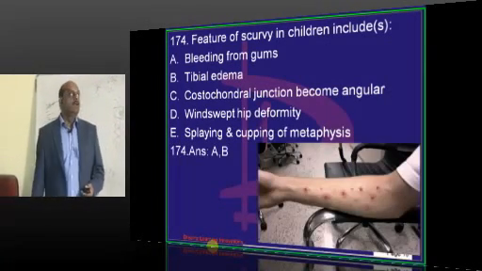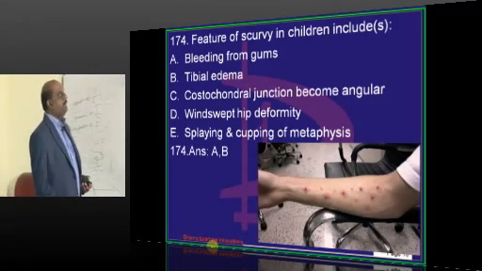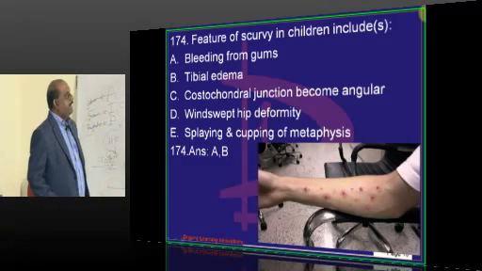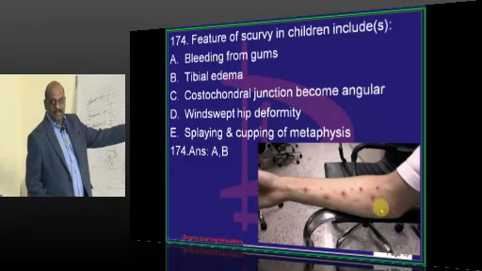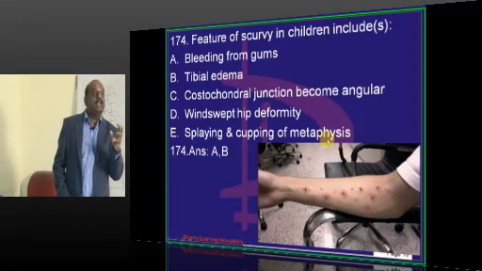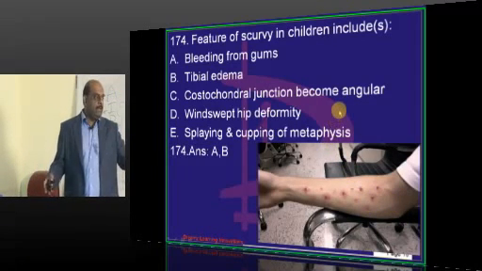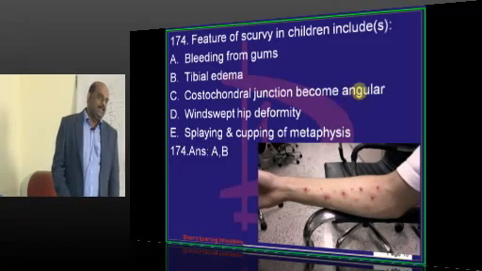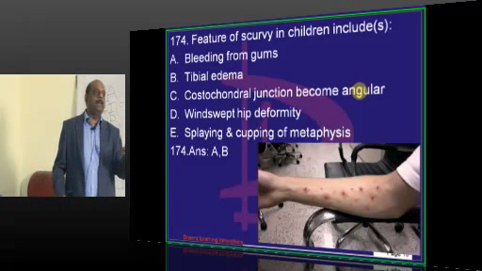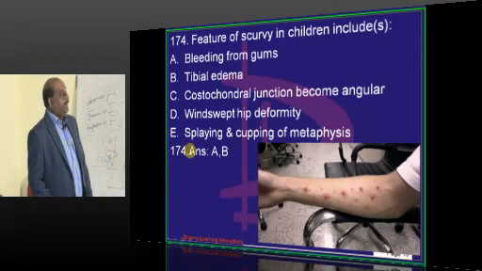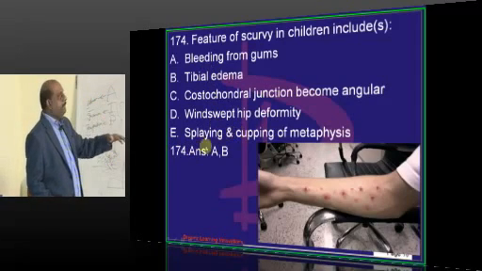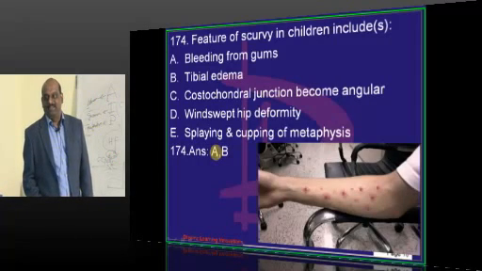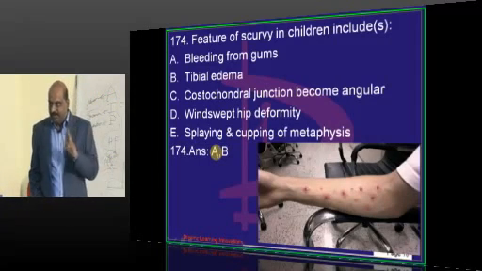Coming to scurvy, what are the important features in scurvy? There will be bleeding gums, there will be tibial edema, pseudoparalysis it is called. Typically there will be perifollicular hemorrhages and also periosteal bleed will be there. Because of that, the baby finds it difficult to move his limbs, very painful it will be. So he won't move, hence pseudoparalysis is what you expect. Whereas the remaining features, windswept deformity, splaying and cupping of metaphyses, they are all the features of what? Rickets. Scurvy radiology, rickets radiology.